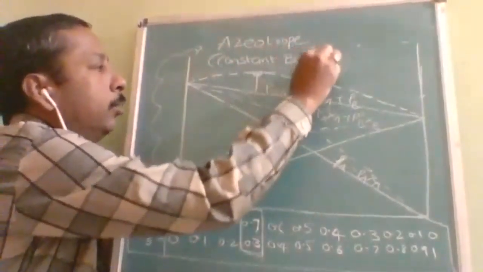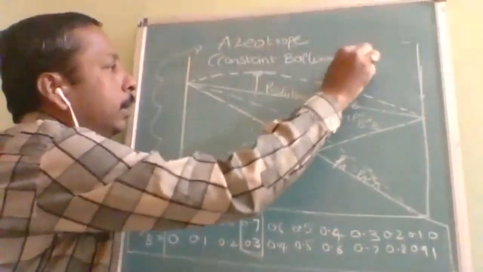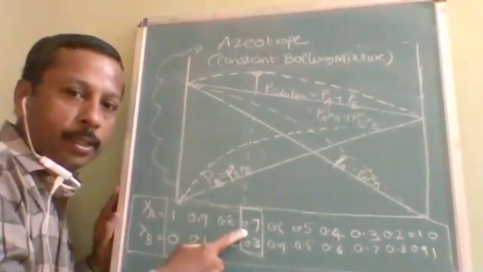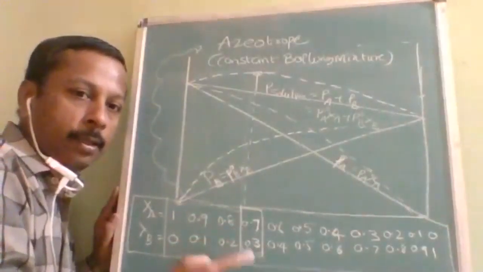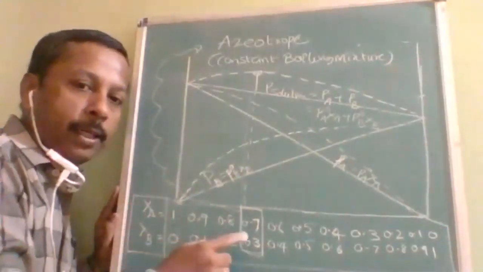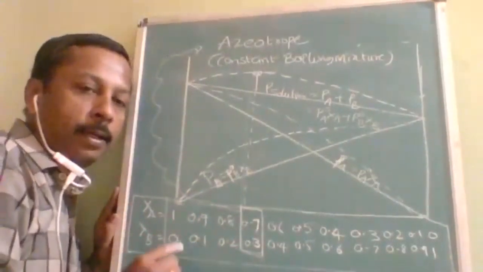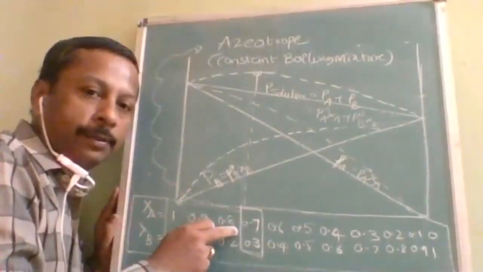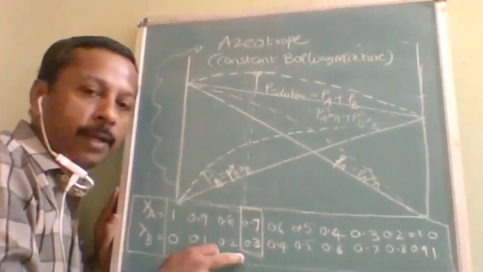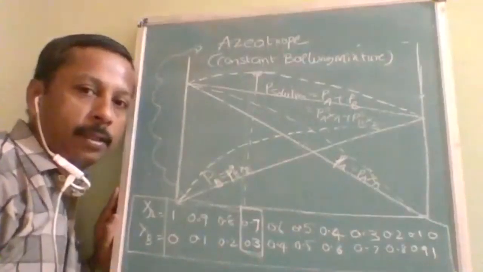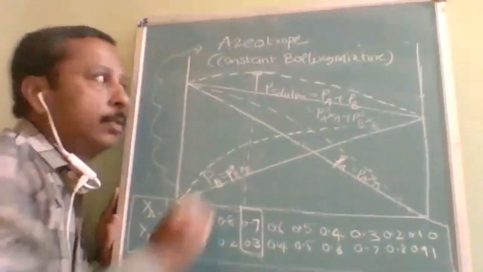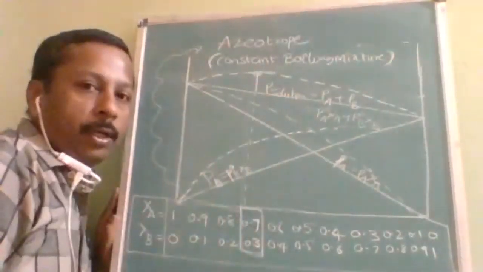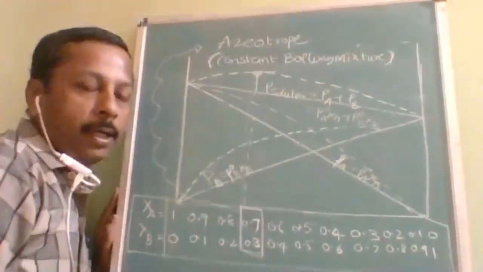Constant boiling mixture means here in the solution it is 0.7 and 0.3. In vapor state also, the same mole fraction will be maintained. When you collect the vapors, the mole fraction of A will be 0.7, and the mole fraction of B also will be 0.3. Is it understood? So that is what an azeotrope is. Here it is very easy to boil because the vapor pressure is already high.